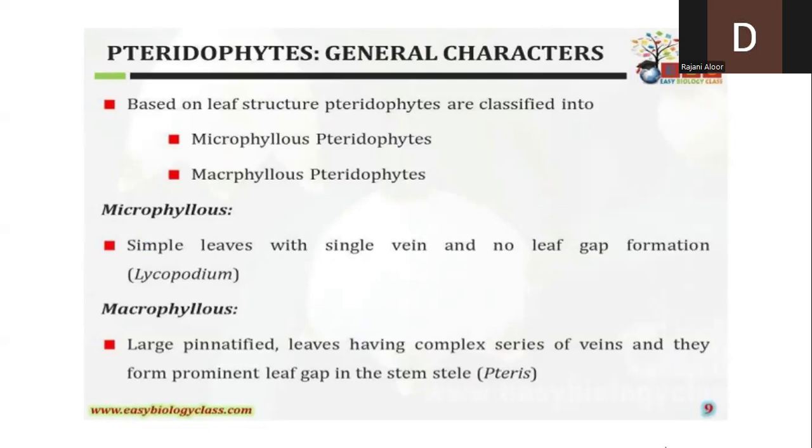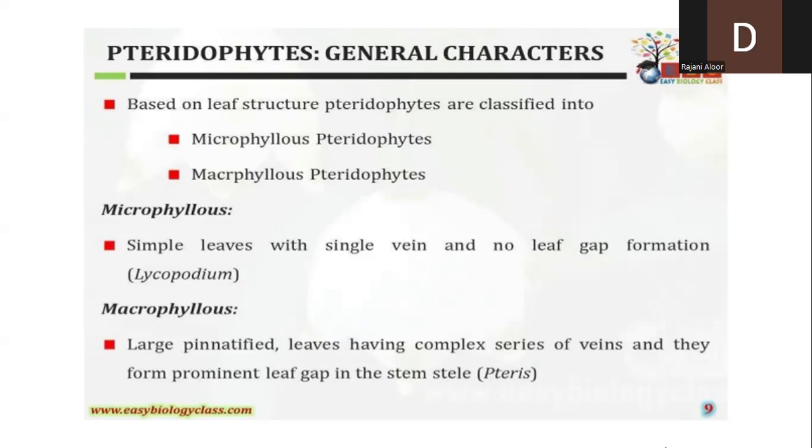What are macrophyllous leaves? The name itself implies macro, meaning large. These leaves are large and pinnatified, that means they are compound, dissected into small leaflets. The example we can see here is Pteris. In Pteris, the large leaves are compound, pinnatified and have a series of veins.